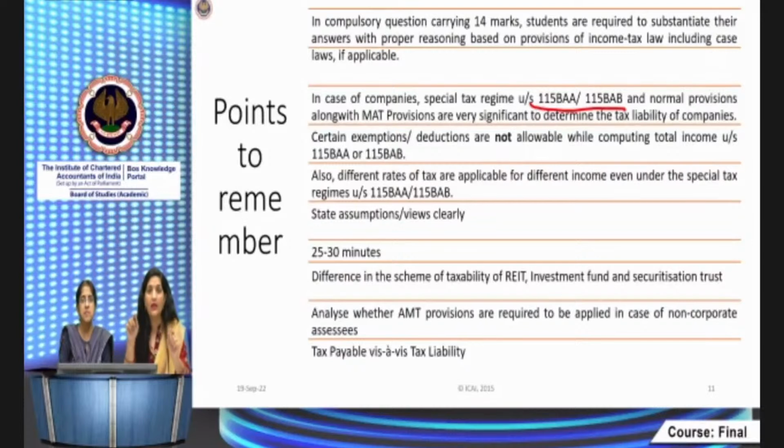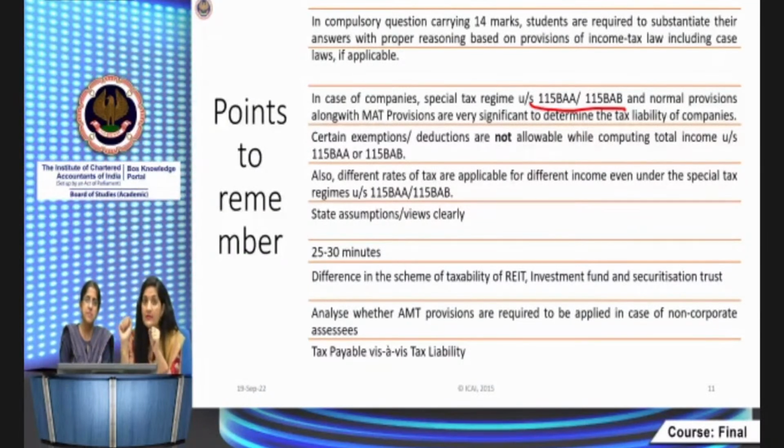This is the way. In that case, if the question is silent regarding whether the company is opting or not, suppose the question doesn't say anything, then what happens? You have to take a call yourself, and compute the tax liability in the manner which is more beneficial to the company.